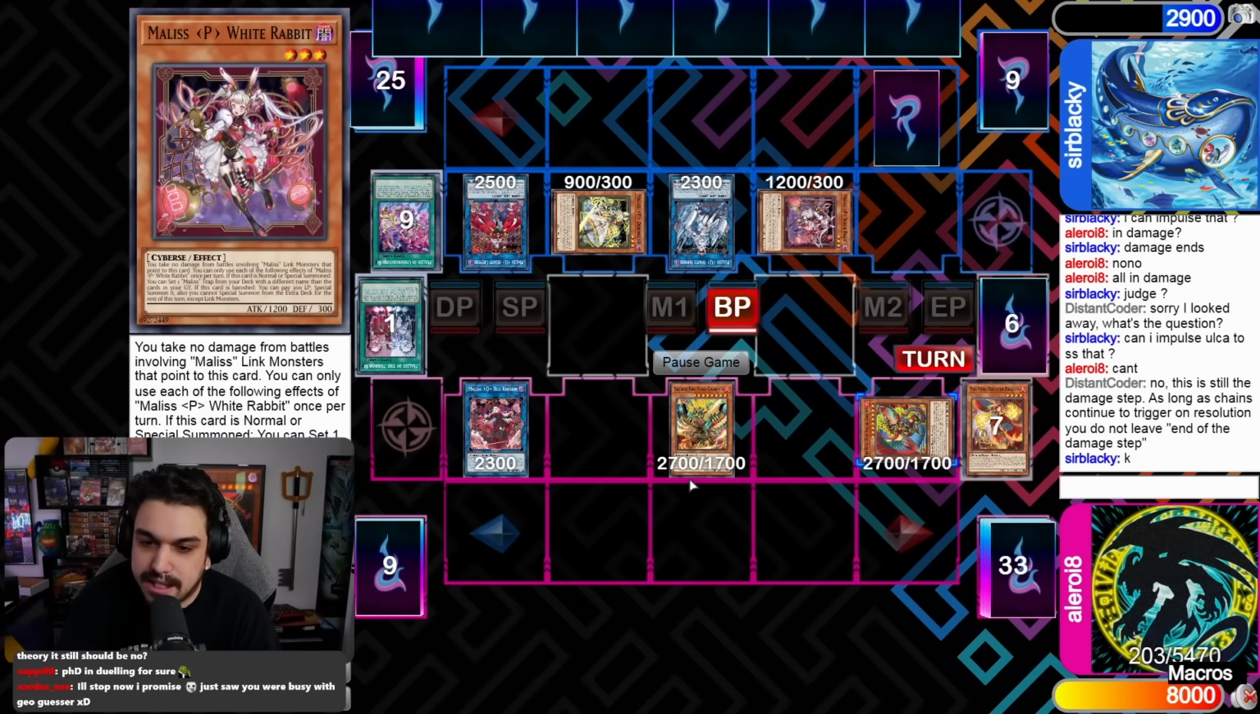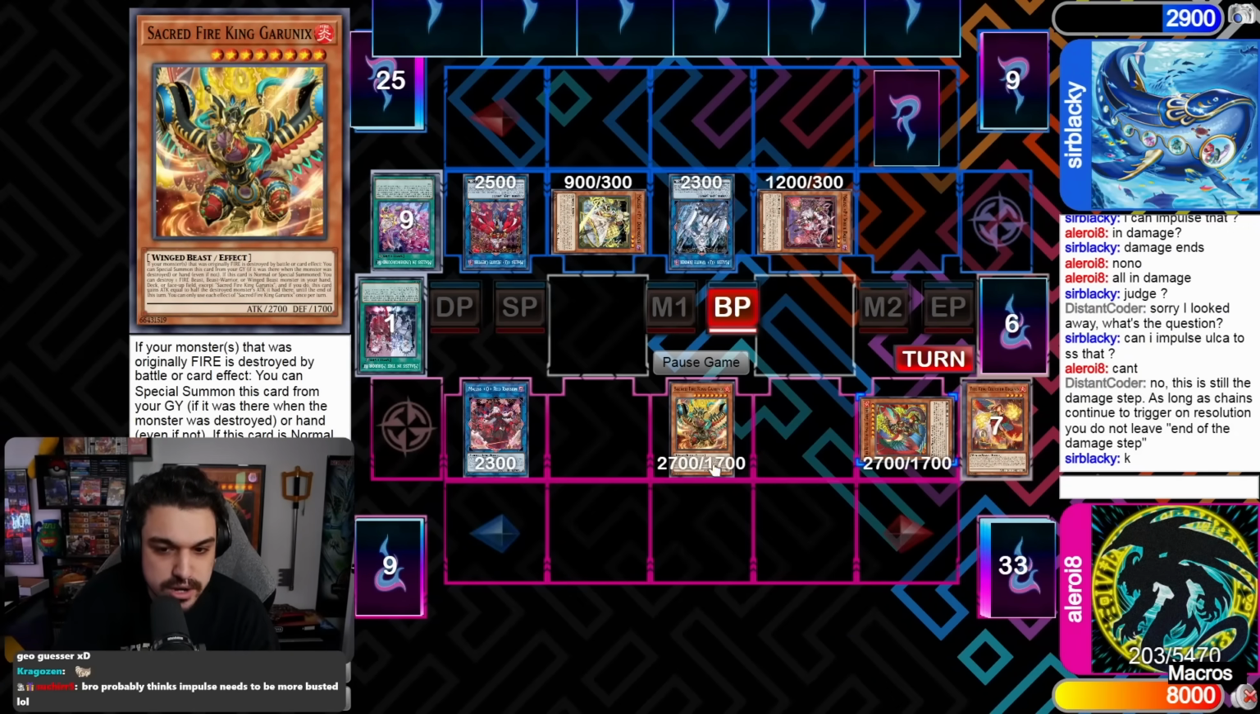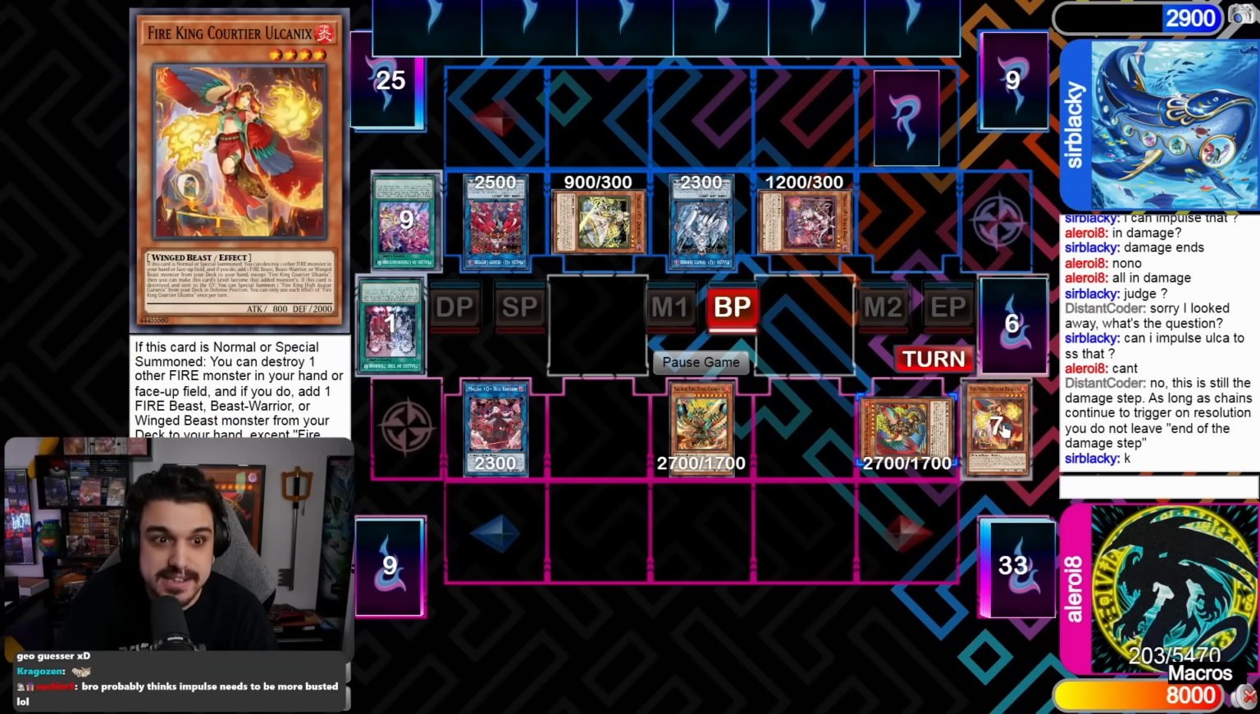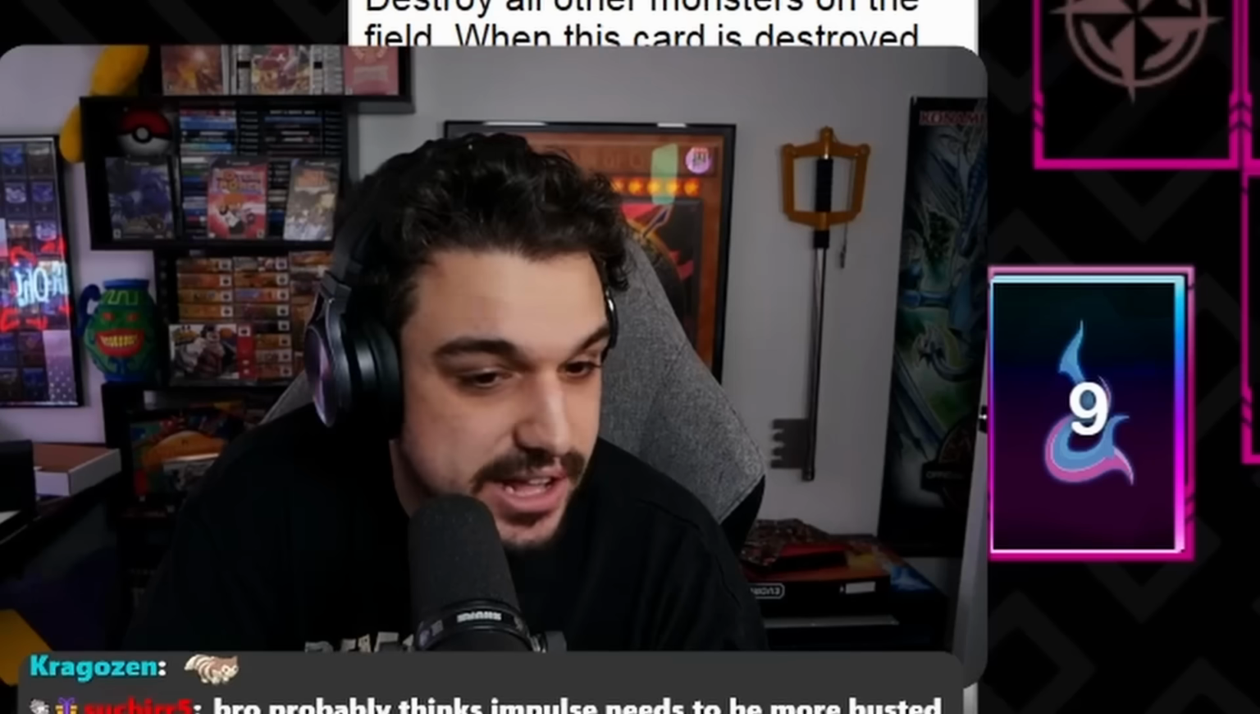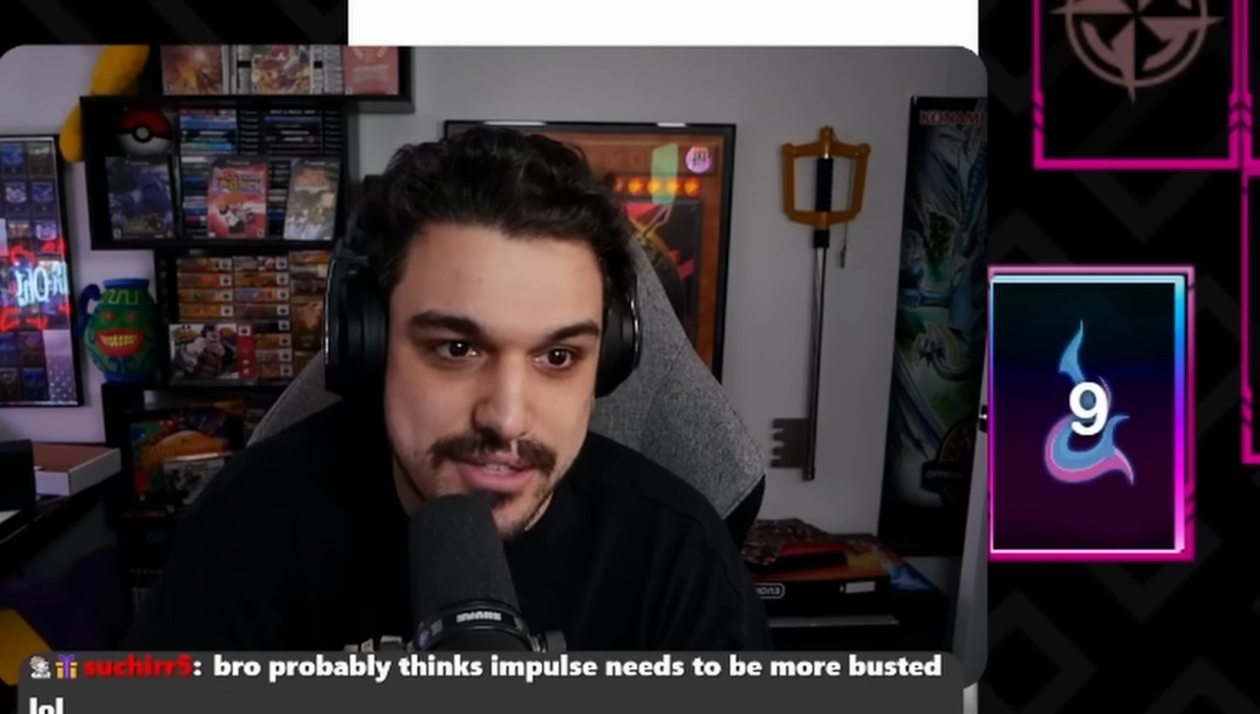This is a really interesting one. So here he probably crashed a monster in battle, triggered Garunix, goes Garunix to summon, which is still end of damage step. Garunix effect on summon, still end of damage step to send the Volcanix. Volcanix effect, still end of damage step, summon the Garunix here. It's really interesting that that's how that works though. I think it's very cool.